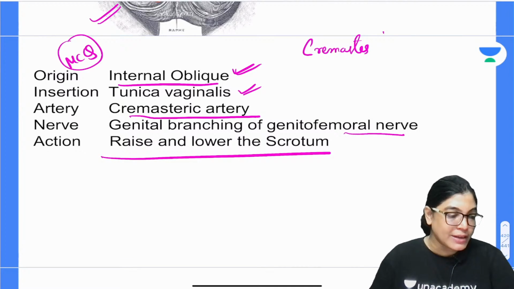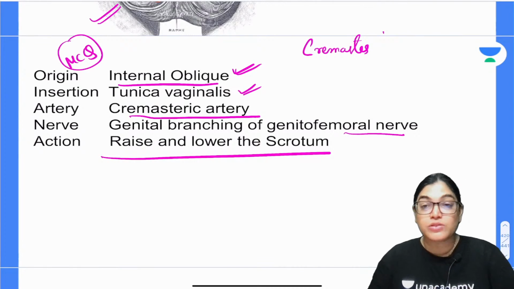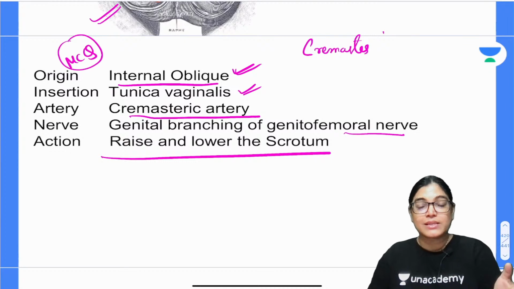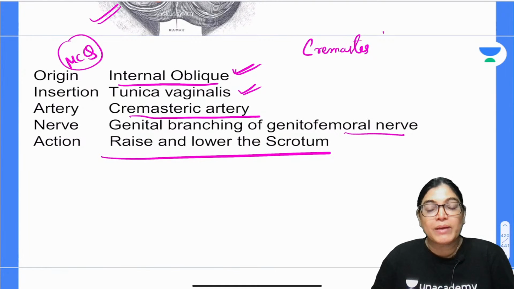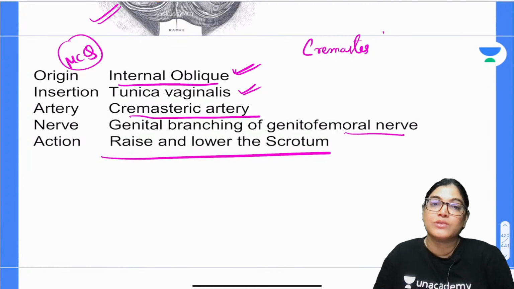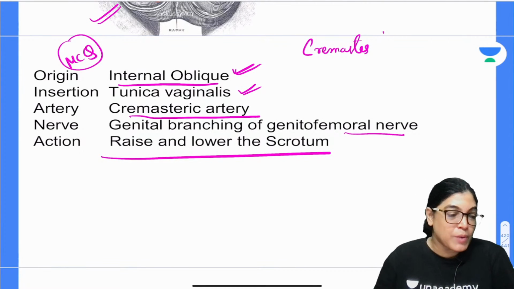Yes, spermatic cord contents are also very important. You have to know all these arteries. Actually we have the cremaster artery, the artery to the ductus deferens, and the testicular artery. These arteries and many of the structures, like the pampiniform plexus of veins, are included in the spermatic cord.